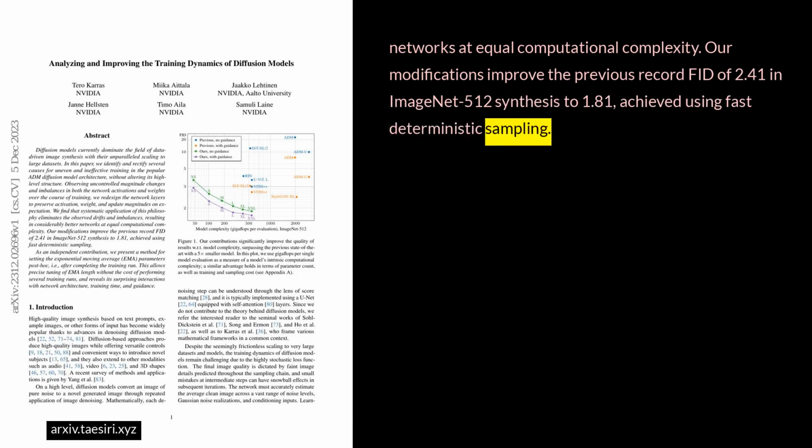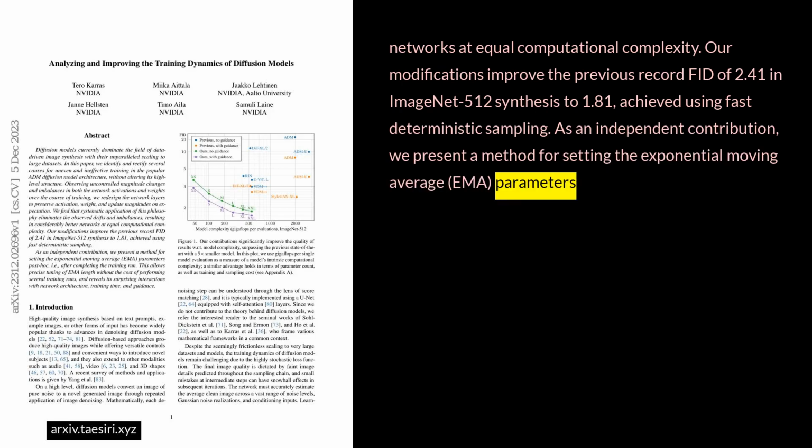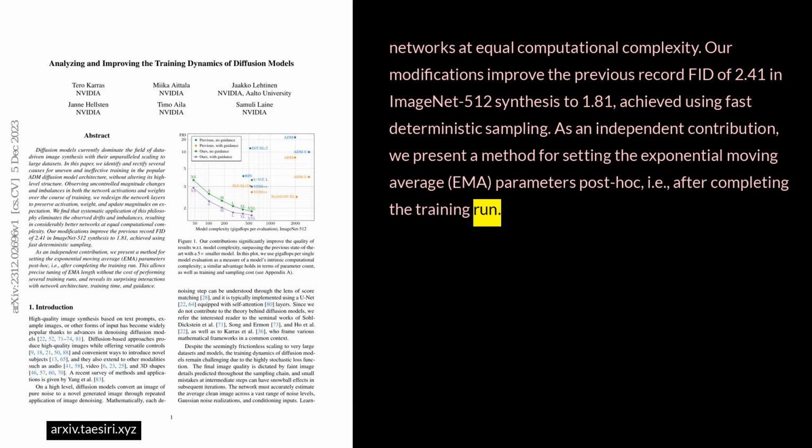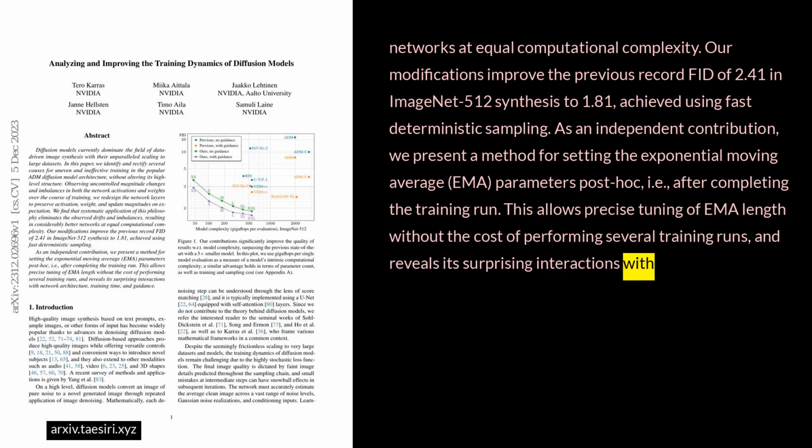As an independent contribution, we present a method for setting the exponential moving average, EMA, parameters post hoc, that is, after completing the training run. This allows precise tuning of EMA length without the cost of performing several training runs, and reveals its surprising interactions with network architecture, training time, and guidance.